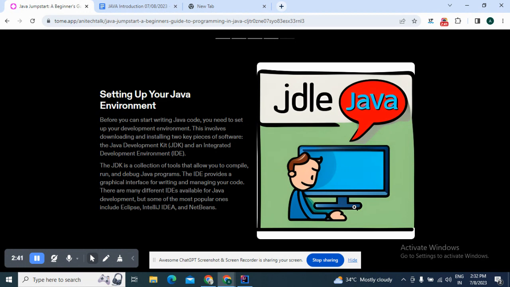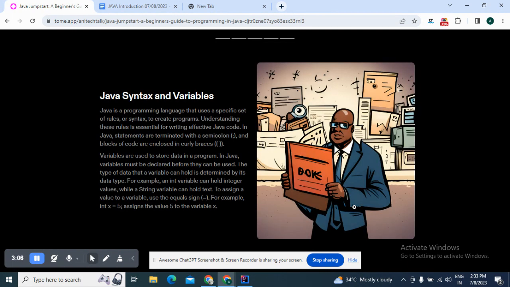The next slide tells us we need to install our environment. Before we can start writing Java code, we need a JDK, Java Development Kit, and an integrated development environment. Some IDEs include Eclipse, IntelliJ, and NetBeans. I'll start my coding journey for you with IntelliJ. Next, Java syntax and variables. We're going to learn some syntax and variables of Java, and with that note, I'm opening my IntelliJ screen.